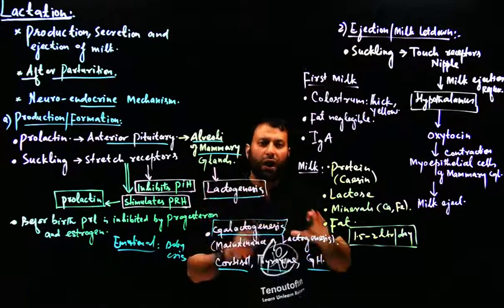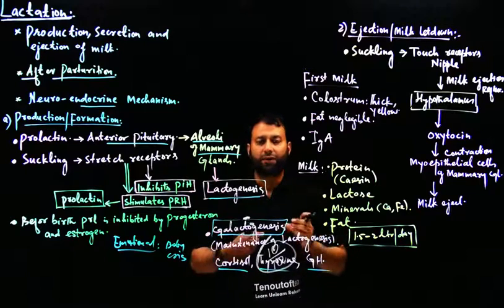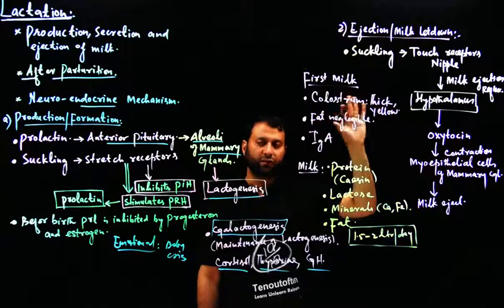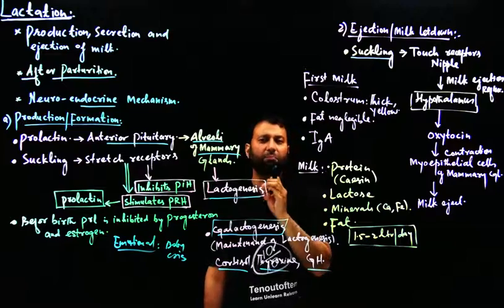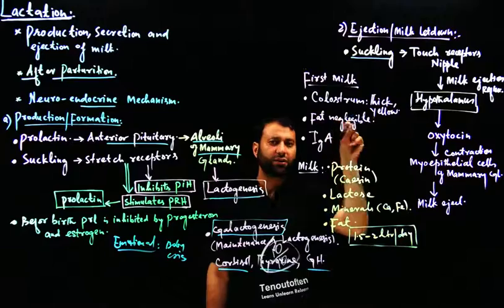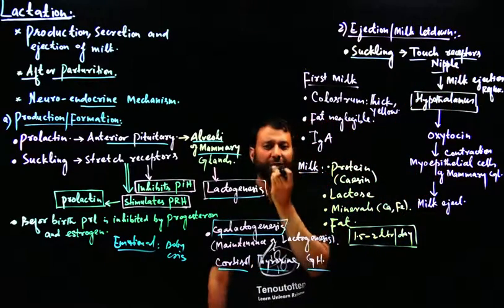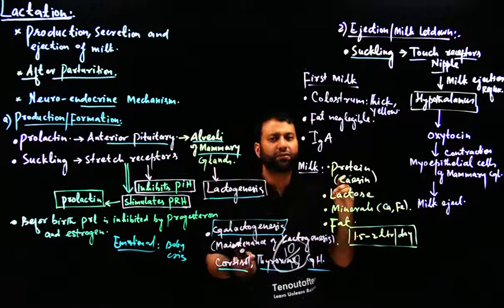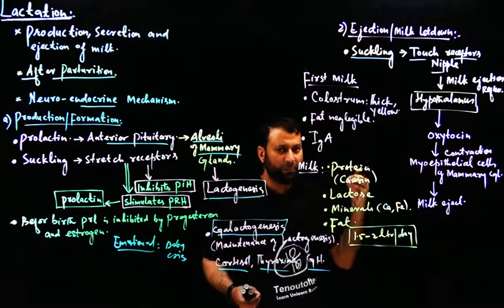Milk is formed now. How does milk come out of the mammary glands? किस तरह से ये mammary gland से बाहर आता है? Again, this process is under hormonal control as well as nervous control. See, when the baby begins to suck, the suckling of baby, इस nipple में जहां पर stretch receptors होते हैं, at the same time इस nipple के अंदर touch receptors भी होते हैं, touch receptors. As soon as the lips of the baby touch the nipple, a reflex is initiated. That nervous action, that nerve impulse is initiated.